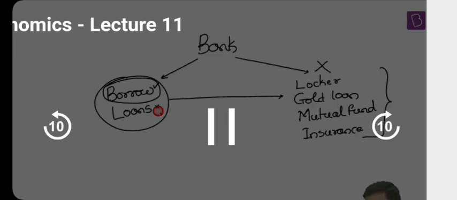This is actually surprising. Have you not heard of locker services? Locker services means basically a locker. Right now you'll ask me, sir, what is a locker? A small space, a cupboard, is given by the bank where you can store your valuables, such as gold. So that's a locker service. Done. So this is basically the idea of niche banking as well as universal banking.